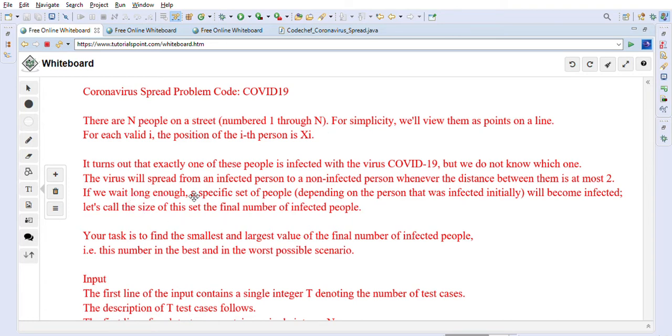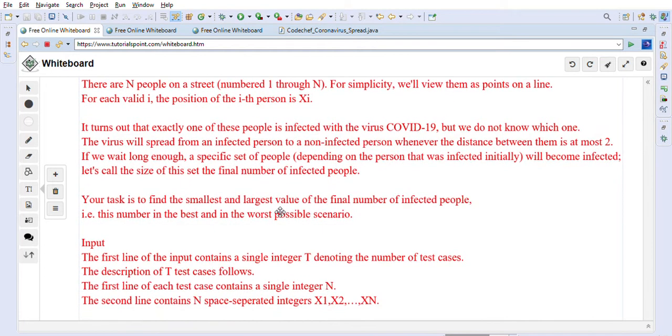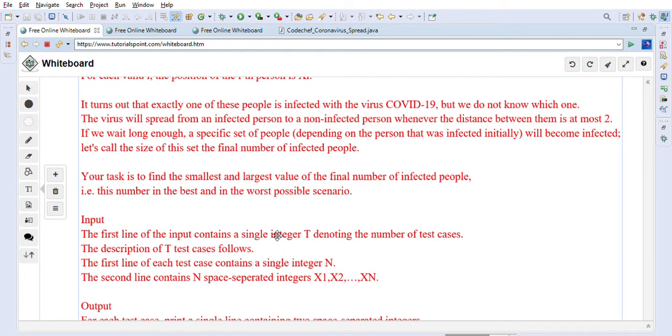If we wait long enough, a specific set of people, depending on the person that was infected initially, will become infected. Let's call the size of this set the final number of infected people. Your task is to find the smallest and largest value of the final number of infected people. That is, this number is the best and worst possible scenario.